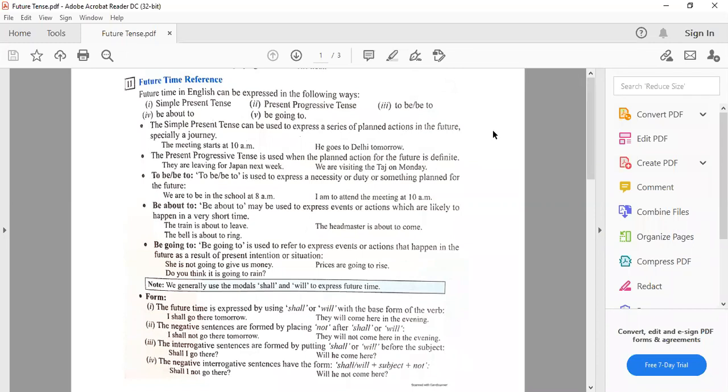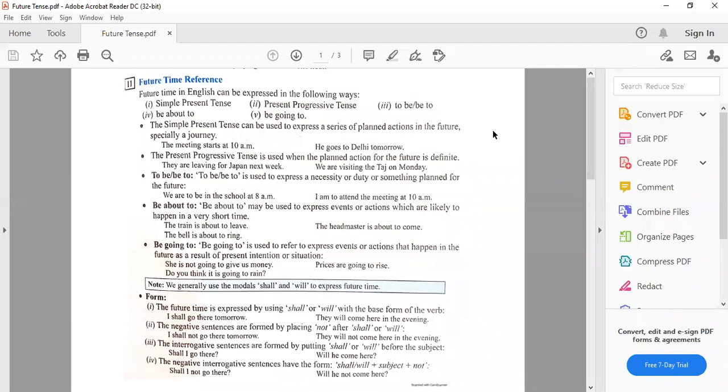The present progressive tense is used when the planned action for the future is definite. पक्का है कि जो आपने action plan किया है वो जरूर होगा. Then also present progressive tense is used for the future planned action. They are leaving for Japan next week. We are visiting the Taj on Monday. Action is going to happen in the future, but it is pre-planned and it is definite.